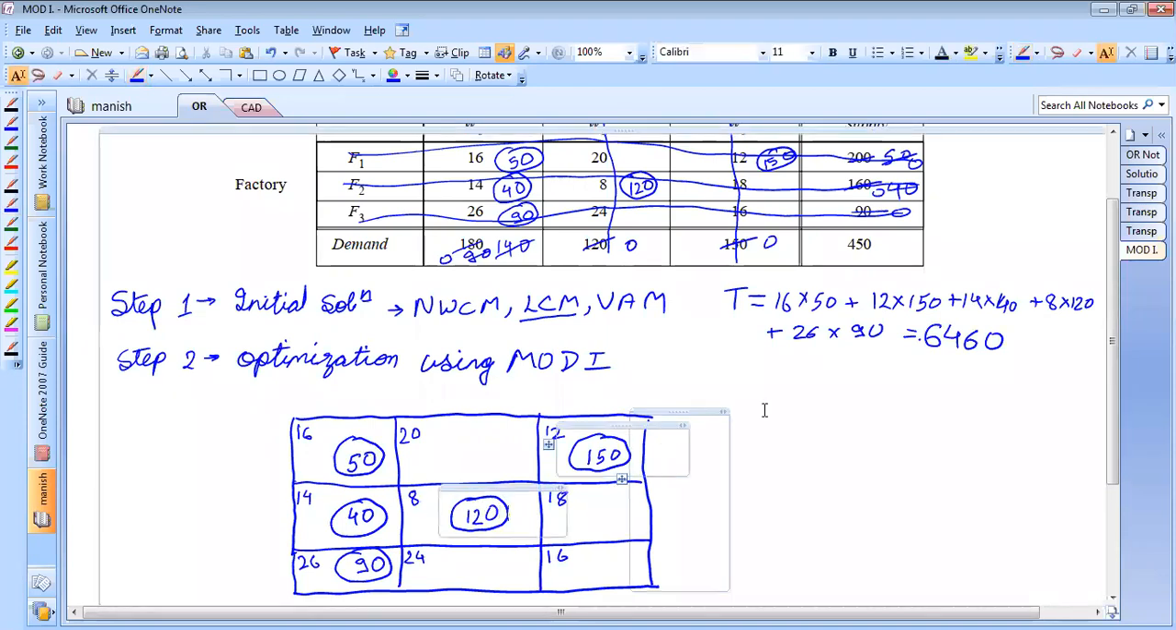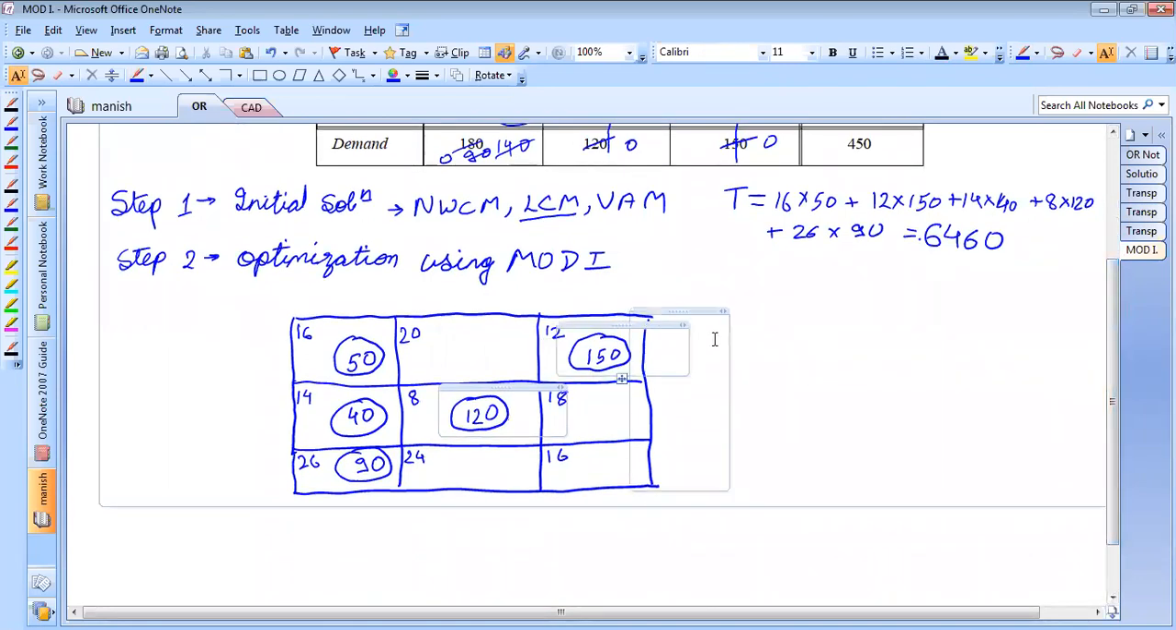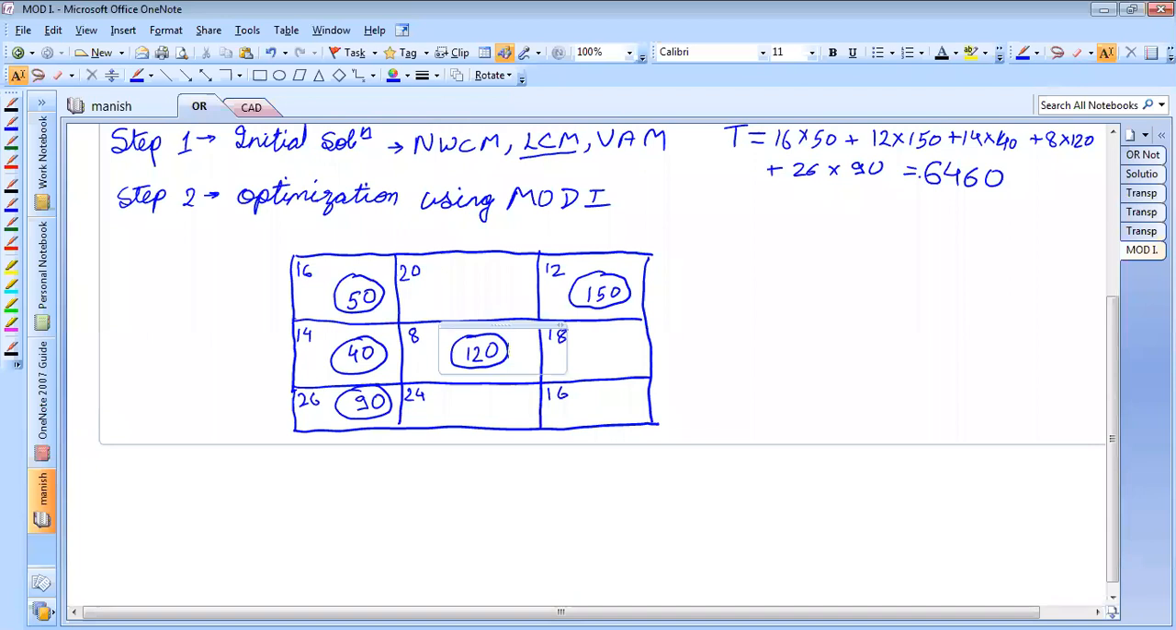Okay, so for the modified distribution method, the table I am going to create is this. You can write these values of supply and demand here. Anyhow, this was a balanced problem, so you can write the values, or if you don't want, you can neglect them also.